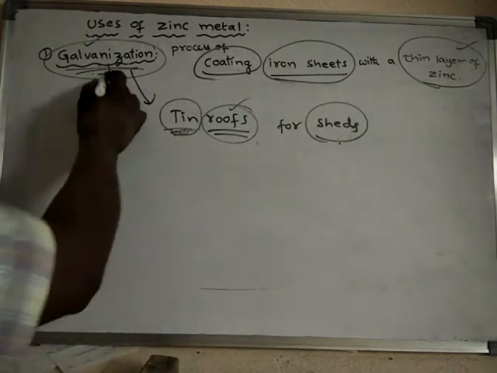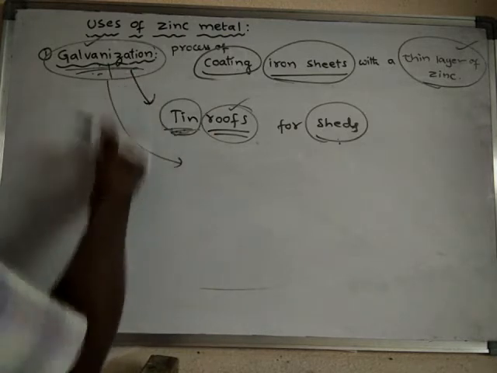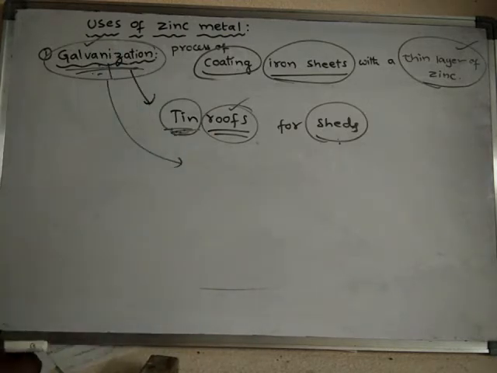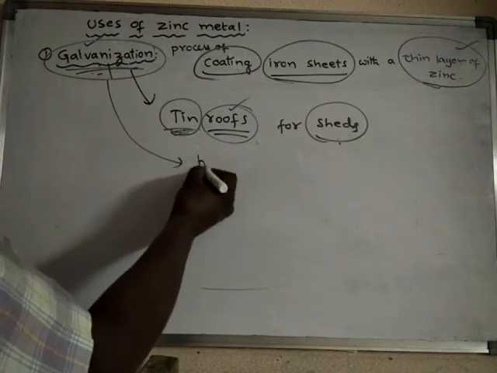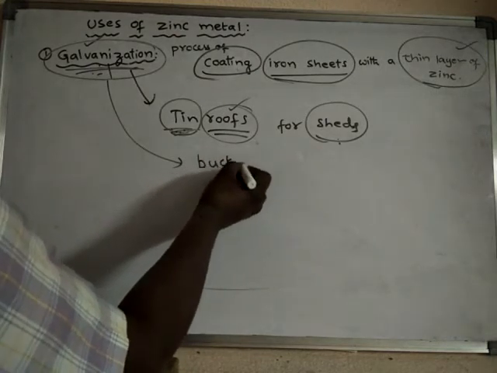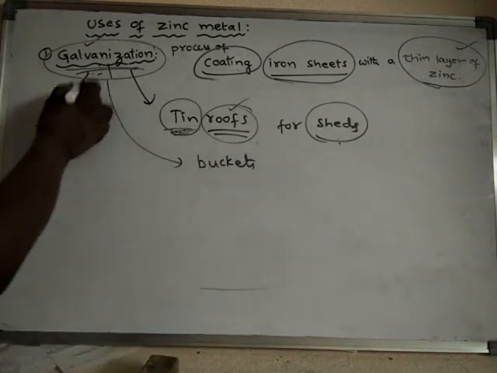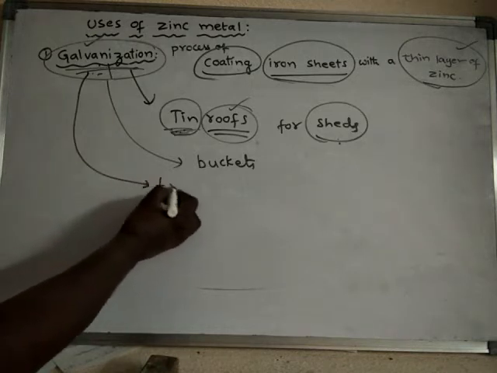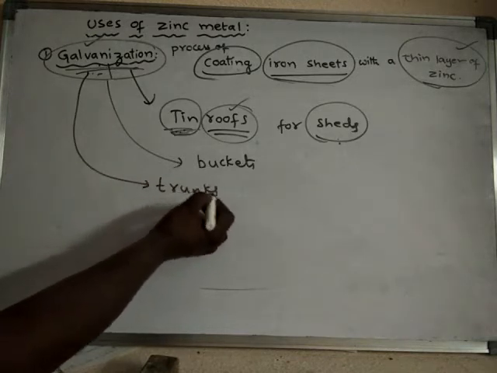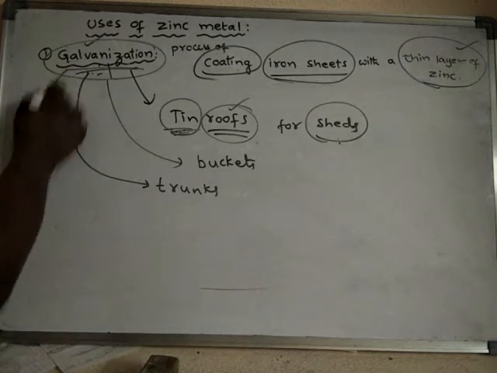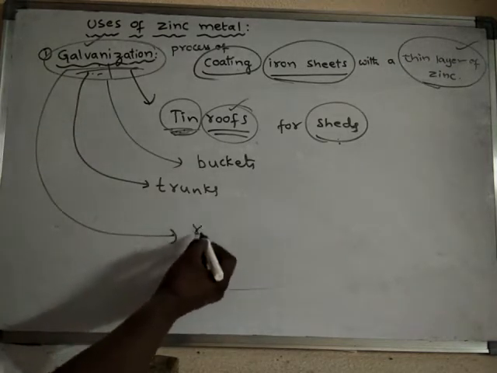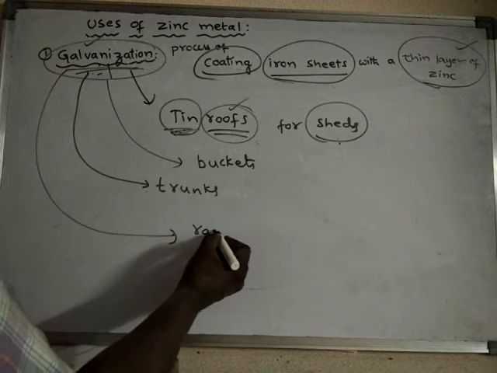Also, this galvanization process can be used in the manufacturing of buckets, trunks, and rainwater drain pipes.